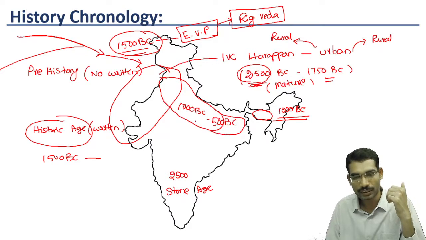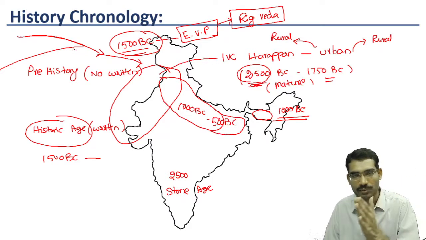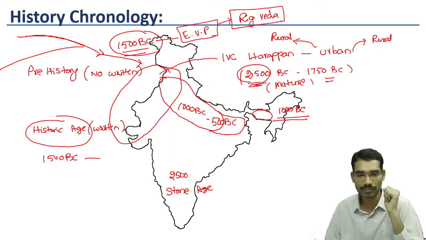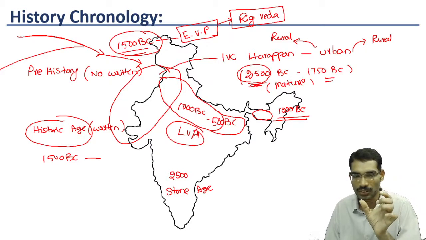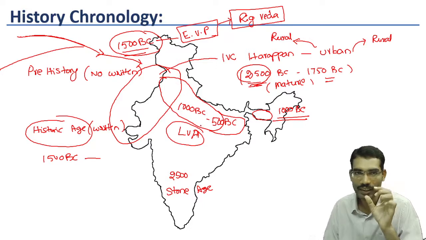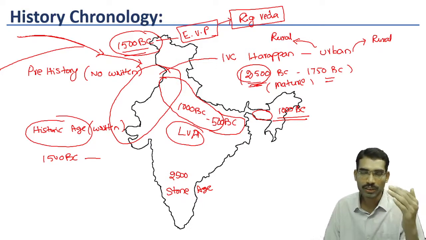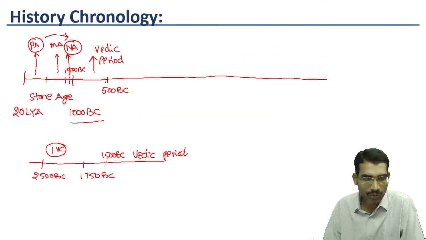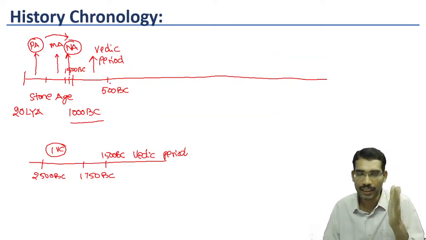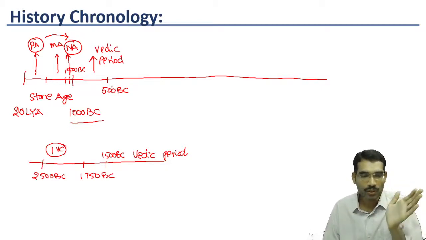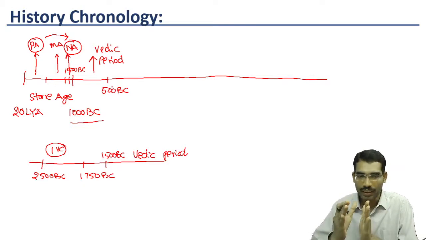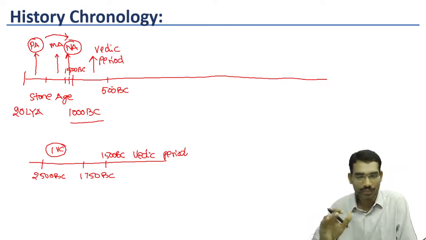During this time period, the people who migrated from Central Asia entered into the Gangetic plain. These people we are calling later Vedic people or the later Vedic age. This time period, 1000 to 500, is called the later Vedic period. Before 1000 BC we are calling it the early Vedic period. Now up to 500 within the Vedic period we have the early Vedic period and later Vedic period. So up to this point only we get some kind of confusion. Then after 500 BC we will not have any confusion.